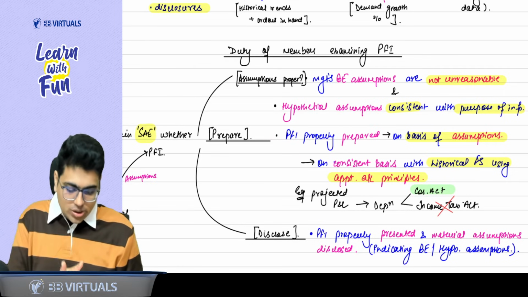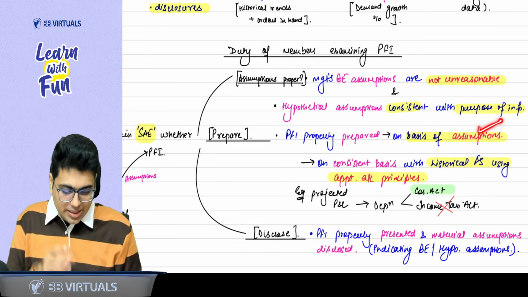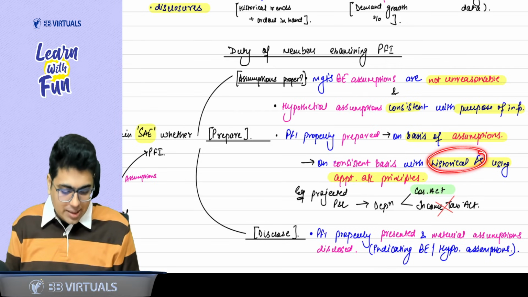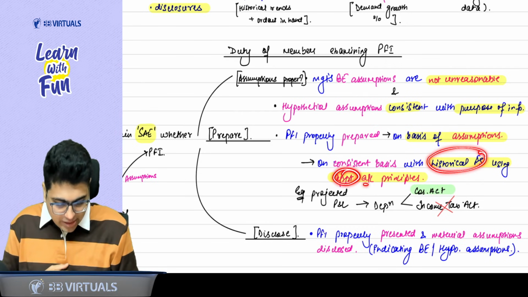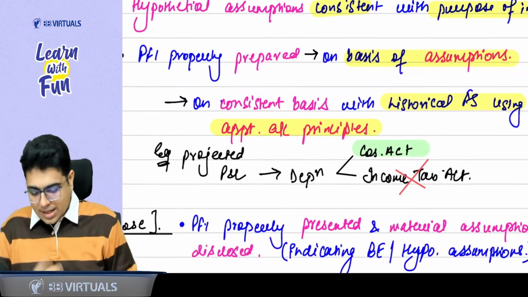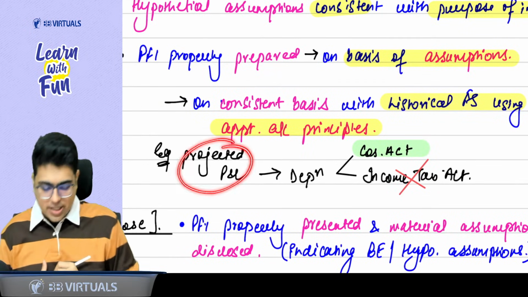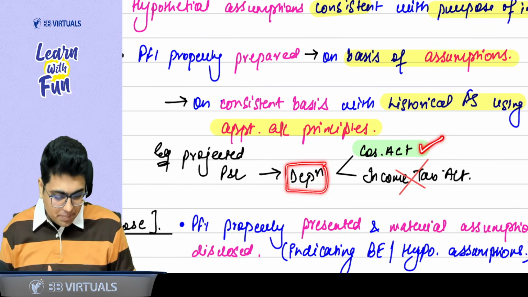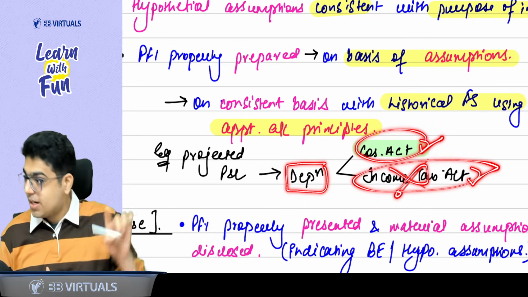prepared based on two things: on the basis of assumption, and secondly, it is based on the historical financial statement using appropriate accounting principles. Sir, what do you mean by appropriate accounting principle? Let's say I am creating a projected P&L. So in the projected P&L, the depreciation should be as per Companies Act or Income Tax Act? Sir, not as per Income Tax Act, but as per Companies Act.